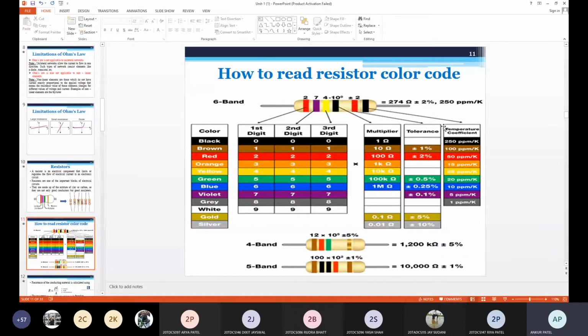As we know, temperature coefficient is how the resistance changes with the changes of temperature. So according to that, the sixth band is provided by temperature coefficients. It is given in ppm per Kelvin, that is parts per million per Kelvin. So this is the calculation of resistor in case of four band and 6 band.